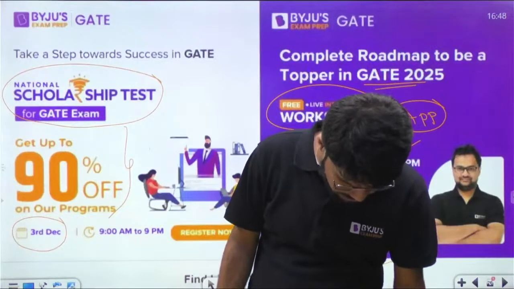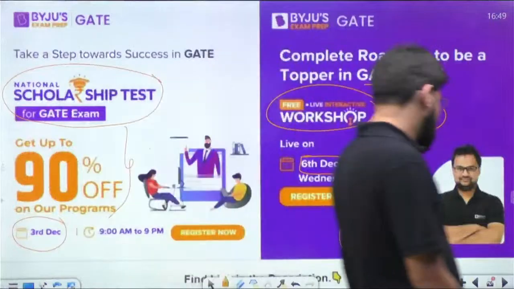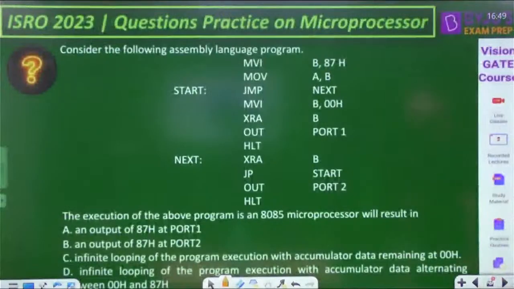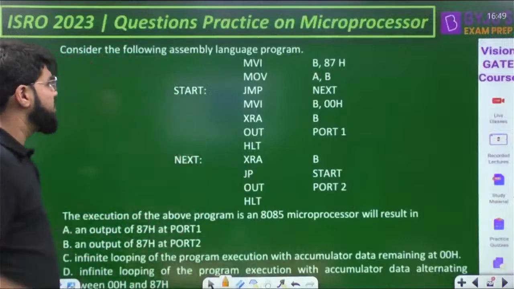Okay, cool. Chalo. Next. Let's move ahead to the next question. Here it is. Consider the following assembly language program, again a good one, using some jump instruction.